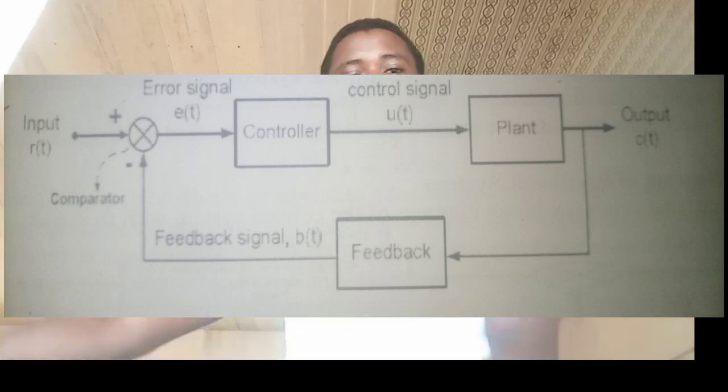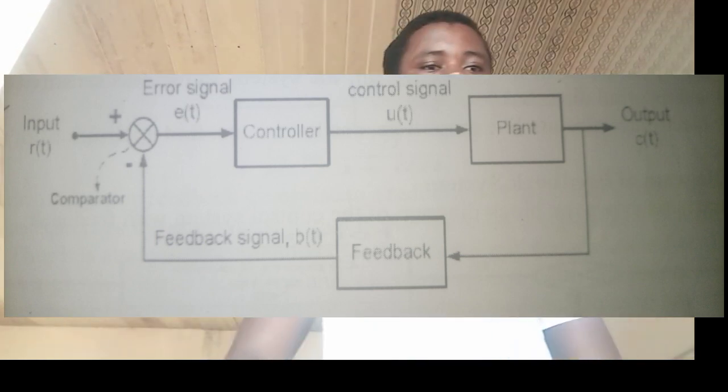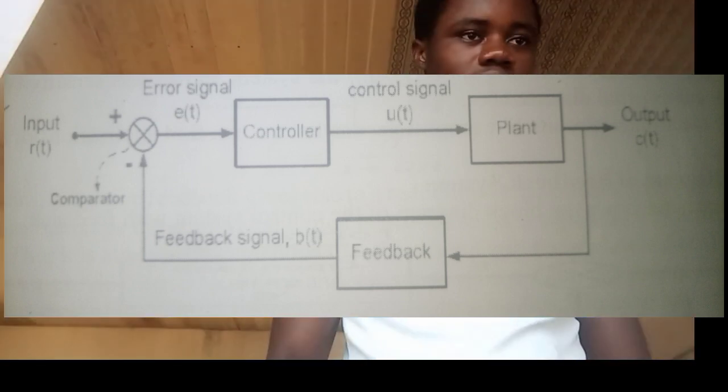So it is the error detector that gives the signal that will go into the controller. Then the controller will give the control signal to the process to process it. And there will be constant monitoring of the output signal to be sure that the desired output is obtained. So this type of control system is also called automatic control system or feedback control system. Since there's a feedback, you can see in the block diagram that there's a feedback from the output back to the input. So it is called feedback control system or automatic control system.